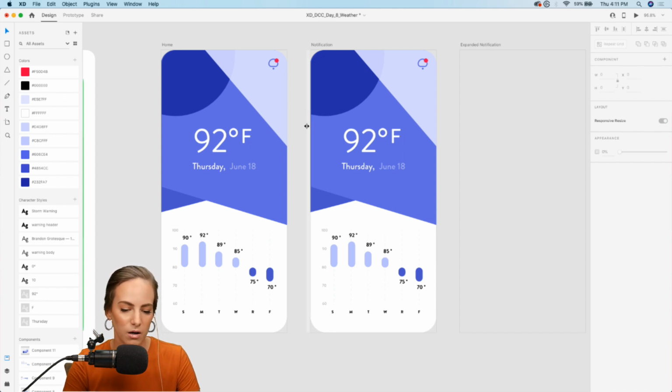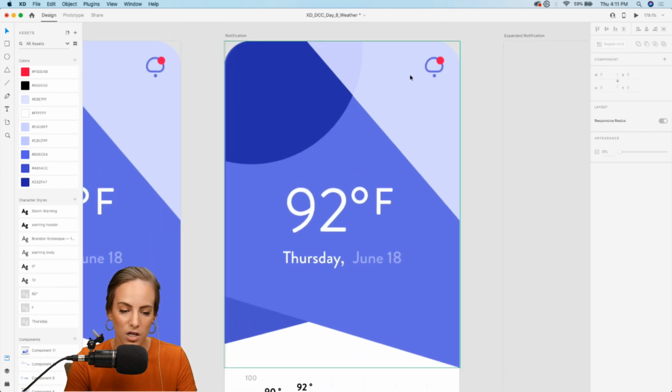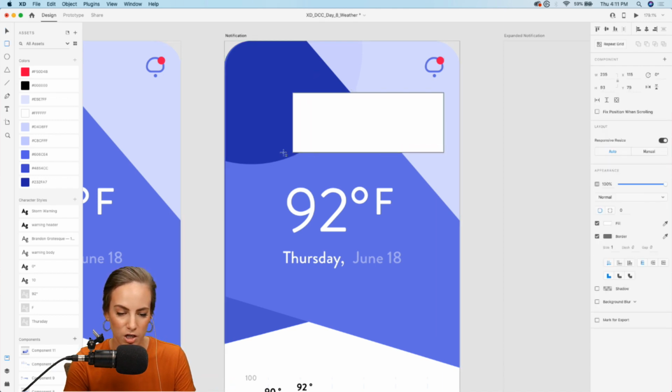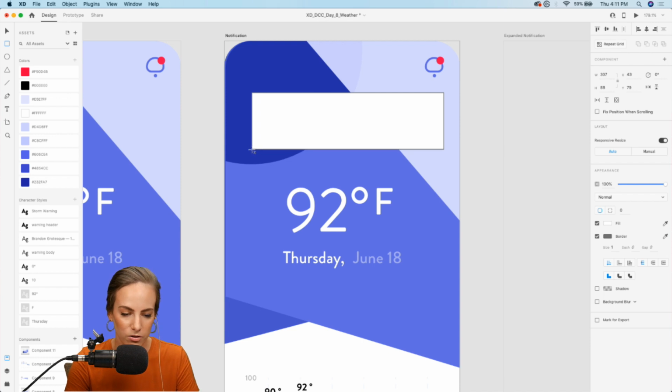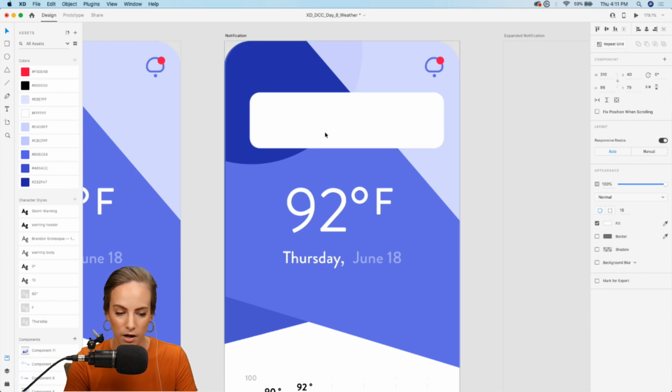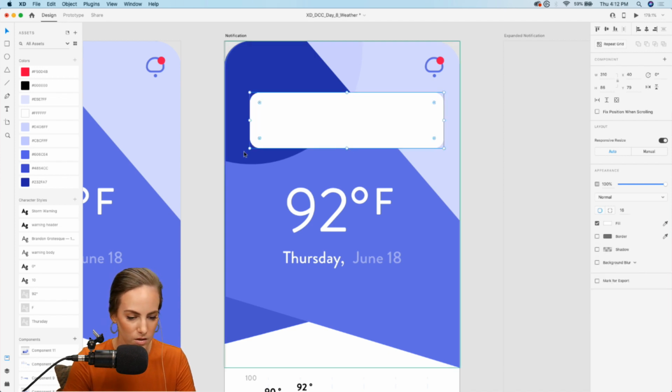Okay, so I just want to copy everything from this first page to the second. And here I just want to show a, not too big, just a little preview of a message of what the notification is, just when we tap on that little circle. So let's make this pretty small, just similar to our notifications on an iPhone. So something like this.